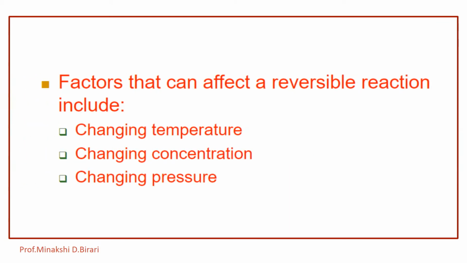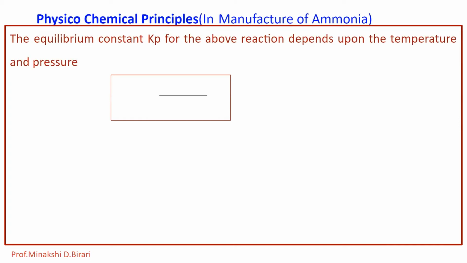Factors that can affect a reversible reaction include change in temperature, changing concentration and changing pressure. The equilibrium constant Kp for the above reaction depends upon the temperature and also upon the pressure.